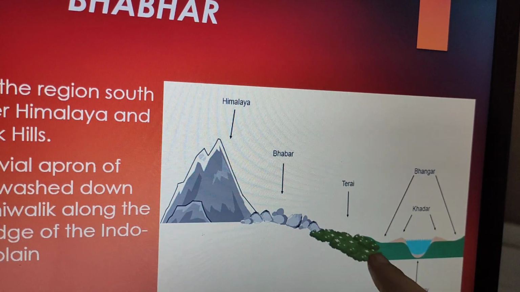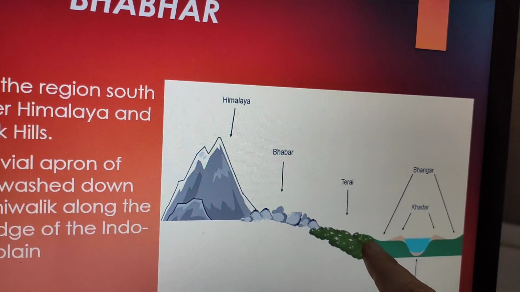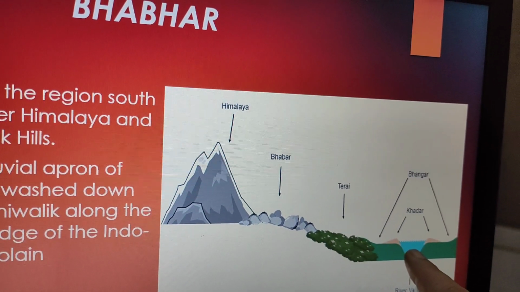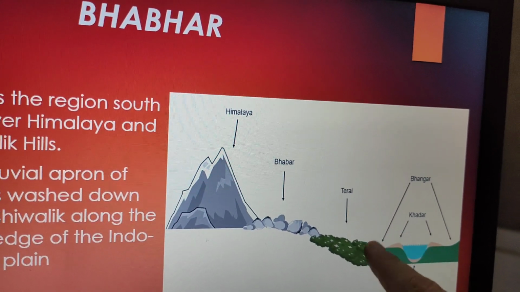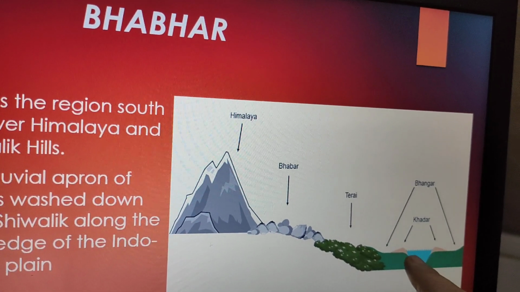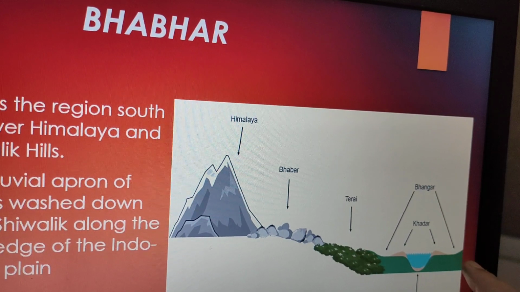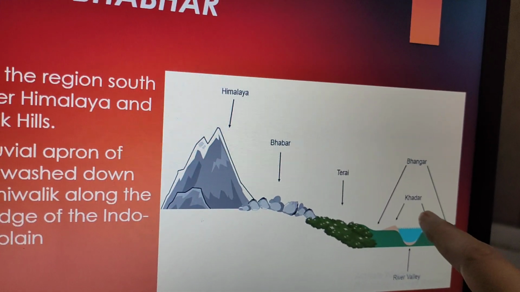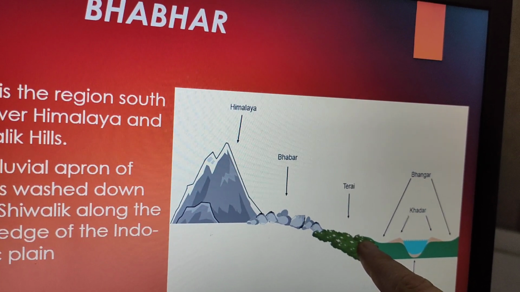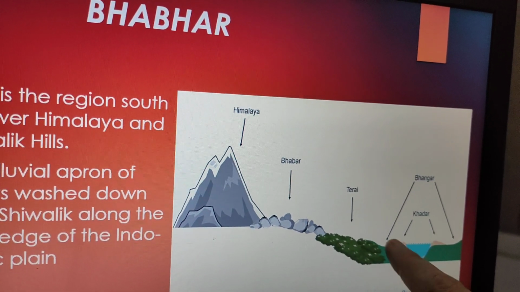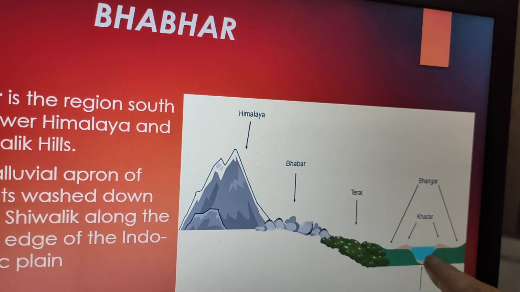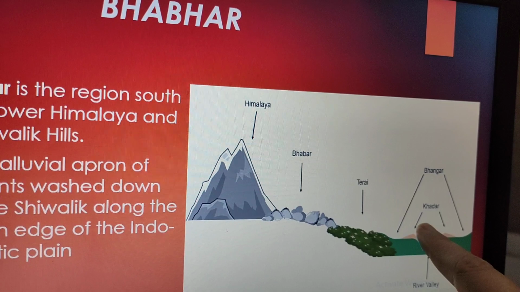Now, your Bhangar lies in the outer areas. That is why it is infertile, because the deposits remain collected. Your Khadar is replenished over a period of time with the flow of water. So, your Khadar is near the river areas and your Bhangar lies away from the river areas. Bhangar are the old deposits and they are not that fertile. Khadar are near the river areas and get replenished with the flow of water, and that is why their fertility is maintained.